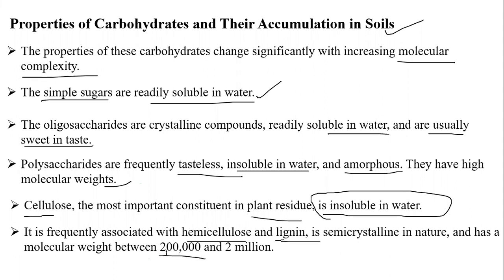We Indians usually say 2 lakhs, and up to 2 million will be there. So in hemicellulose and lignin, the molecular weight is very high and they are very insoluble. Just remember, these polysaccharides are insoluble and tasteless. But oligosaccharides are highly soluble and usually sweet in taste.